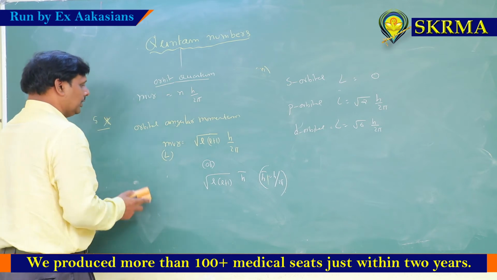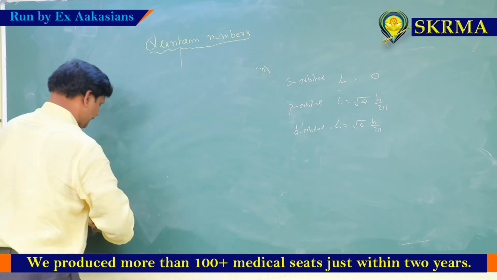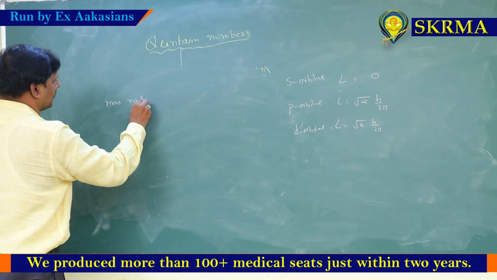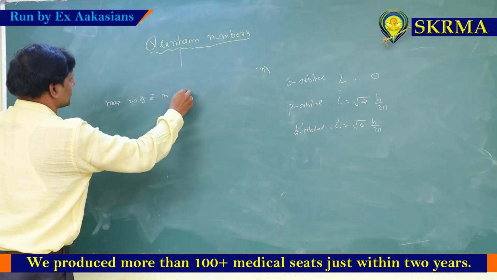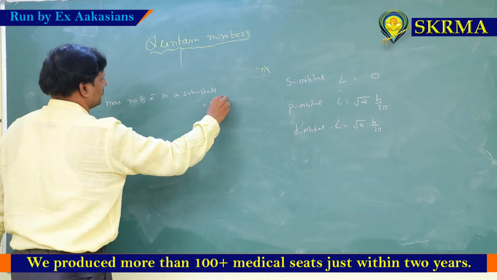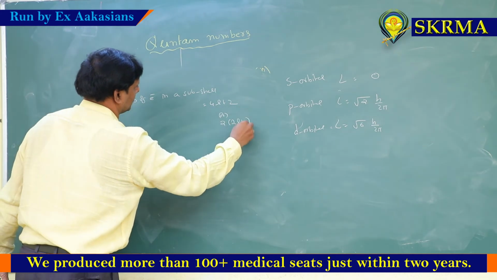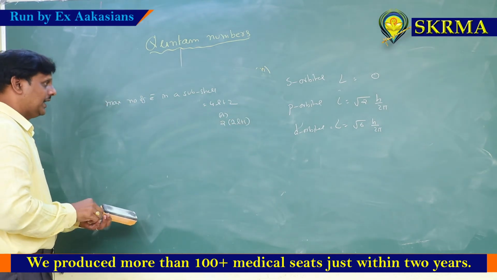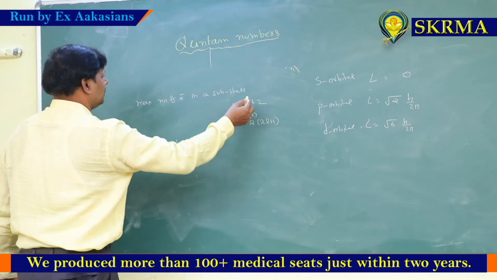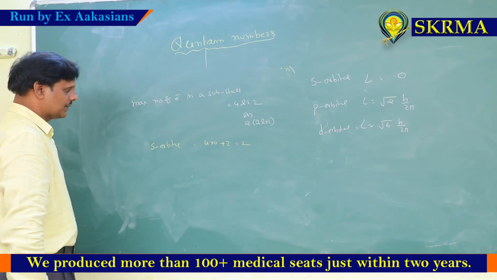And one more important point in azimuthal quantum number is the maximum number of electrons in a subshell, that is 4l plus 2, or in some textbooks it is written 2 into 2l plus 1. Both are the same only. For example, in s orbital, l value 0 means 4 into 0 plus 2, which is equal to 2, the maximum number of electrons in the subshell.